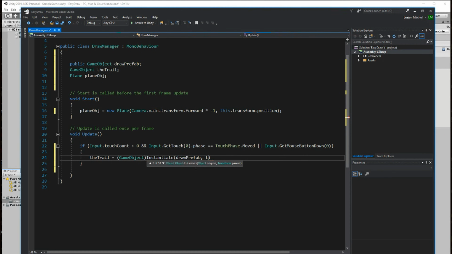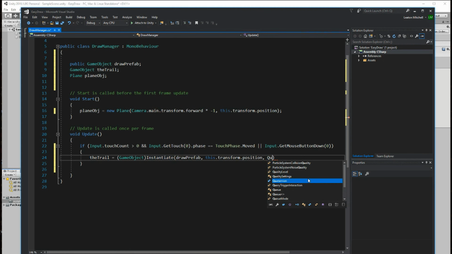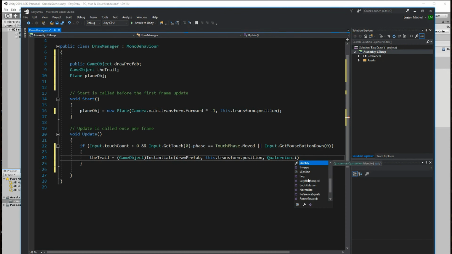And then where, so this dot, it's always a position, so that position, and then they want a rotation afterwards. Instantiate looks for a position and a rotation, right? So next, the rotation will be, just say Quaternion dot identity. There you go. And that's that.